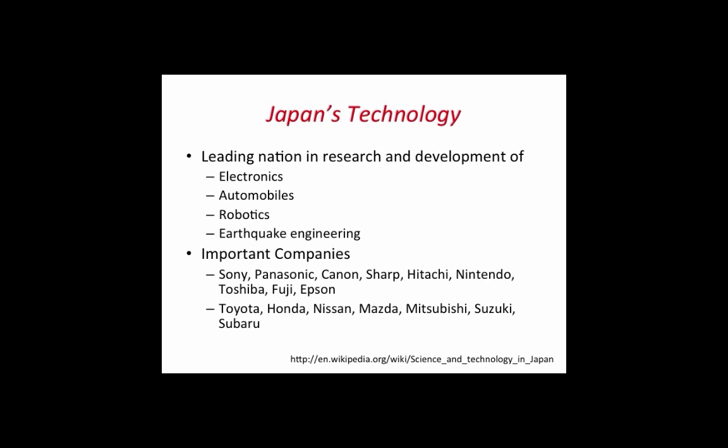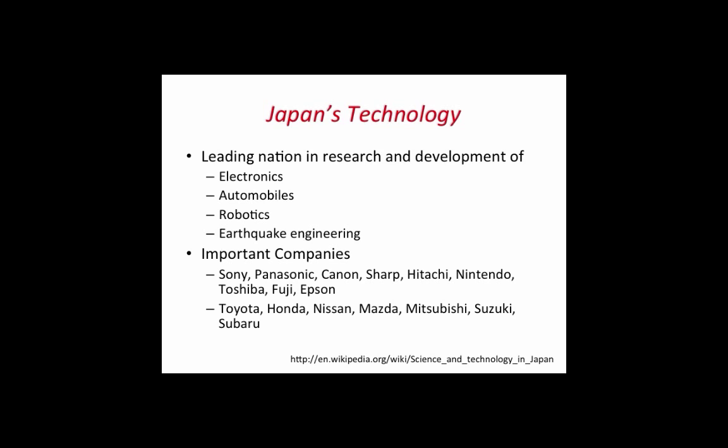Some of the most notable electronic companies include Sony, Panasonic, Canon, Sharp, Hitachi, Nintendo, Toshiba, Fuji, and Epson. Some of the most notable automobile companies include Toyota, Honda, Nissan, Mazda, Mitsubishi, Suzuki, and Subaru.